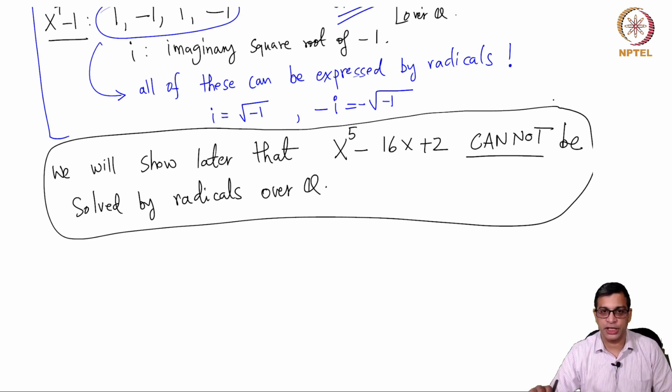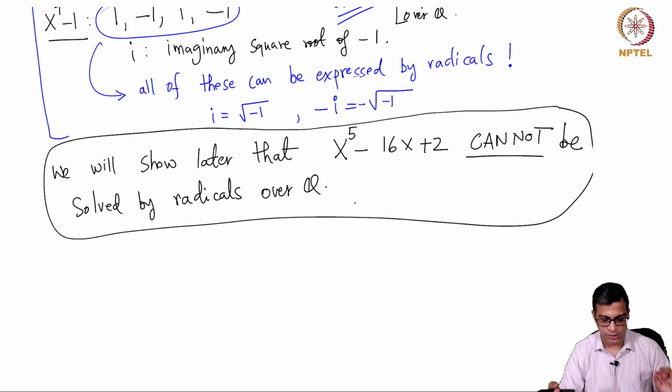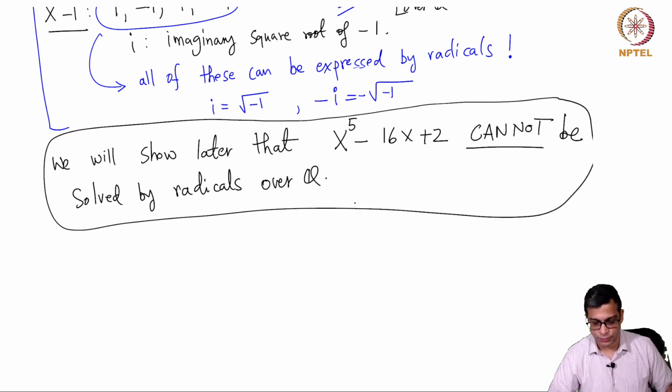Okay, so this is the genius of Abel and Galois, and that is what they have done, and which we are going to learn in this course. And at the end, we want to convince ourselves that you cannot solve this particular polynomial by radicals. In fact, we'll show that there are lots of polynomials which cannot be solved by radicals. So this is the goal of this course.